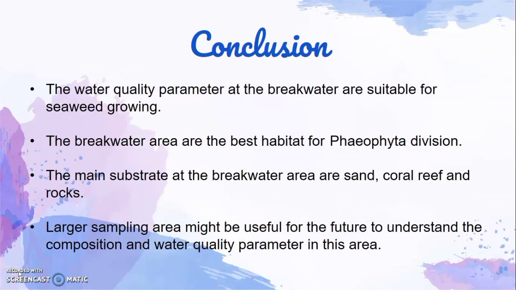Okay, lastly, for the conclusion, the water quality parameters at the breakwater are suitable for seaweed growing. The breakwater area is the best habitat for the Phaeophyta division. Then the main substrates at the breakwater area are sand, coral reef, and rocks. Then a larger sampling area might be useful in the future to understand the composition and water quality parameters in this area. That's all from me and thank you.